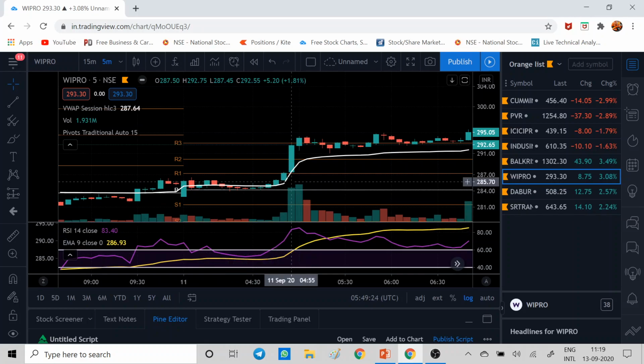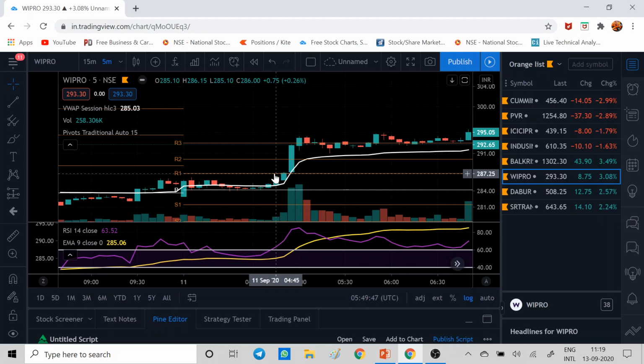Third thing, always remember this. In the last example, Balakrishna Industries, I did not find that thing, but always remember, if you are getting entry above pivot, it is actually a good entry, and you can expect a good target. So you see, you got entry here at 285. According to pivot points, what targets can you keep?